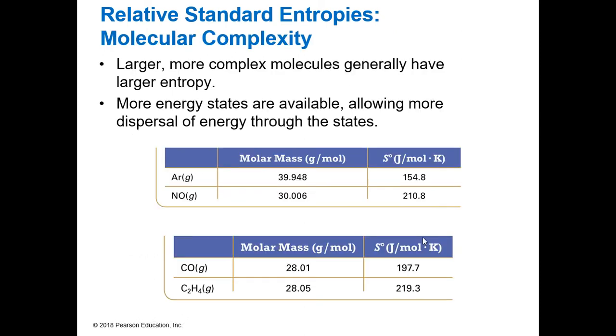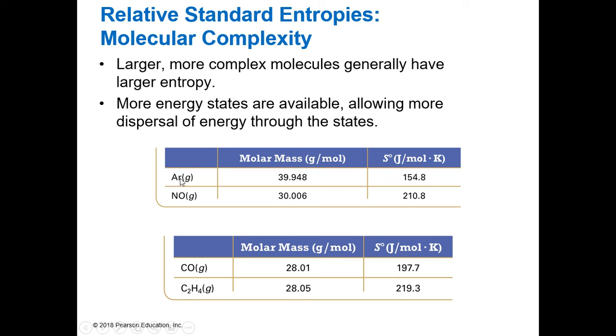We can also look at more complex molecules, so argon and nitrogen monoxide, right? They're both gases. Their molar masses are pretty similar. Argon's a little bit higher, but argon has a delta S that is lower.